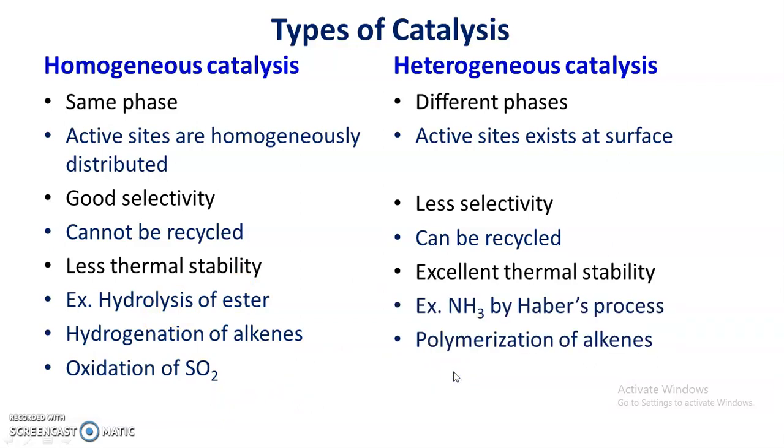And examples of heterogeneous catalysis: manufacture of ammonia by Haber's process using platinum or vanadium pentoxide as a catalyst, polymerization of alkenes using Ziegler-Natta catalyst, and oxidation of sulfur dioxide using platinum or vanadium pentoxide as a catalyst. So these are some examples of heterogeneous catalysis.